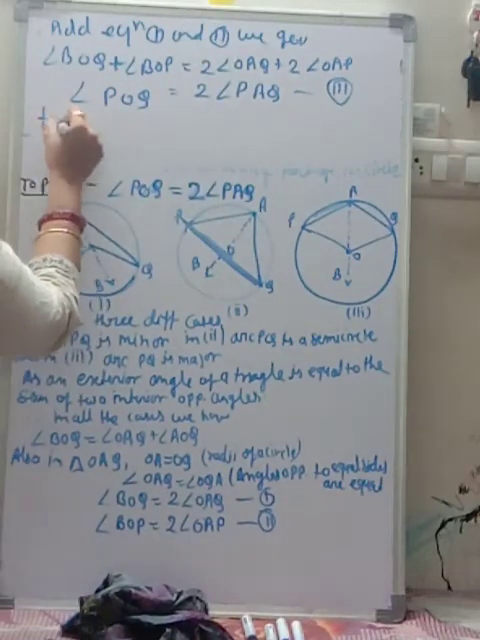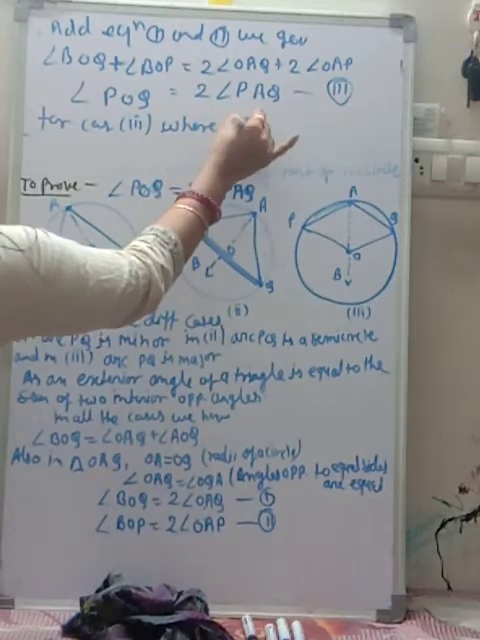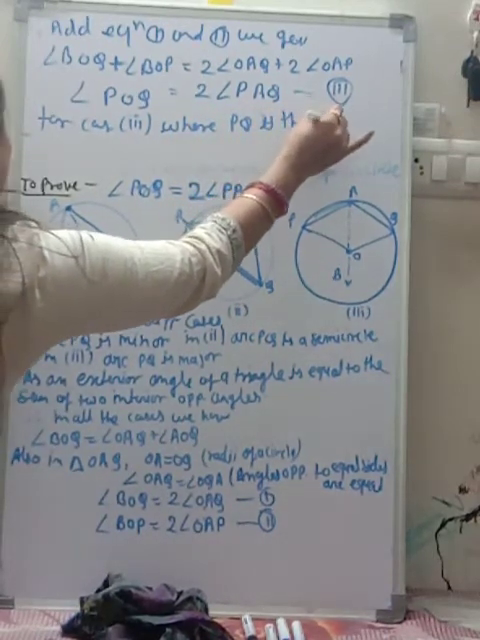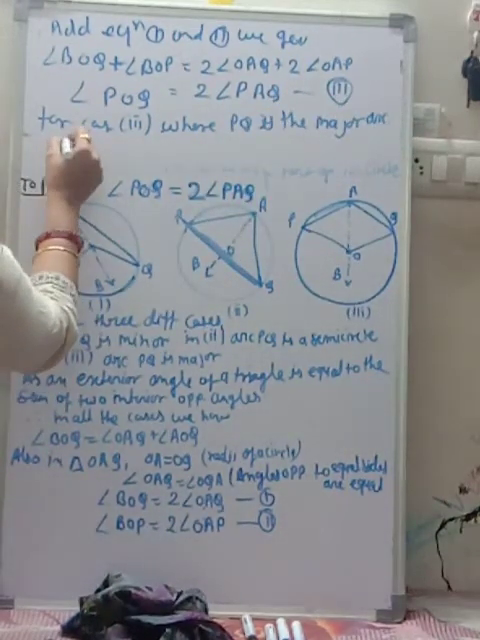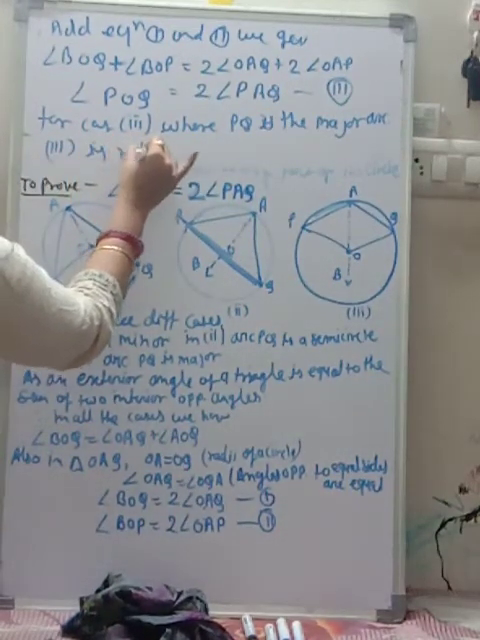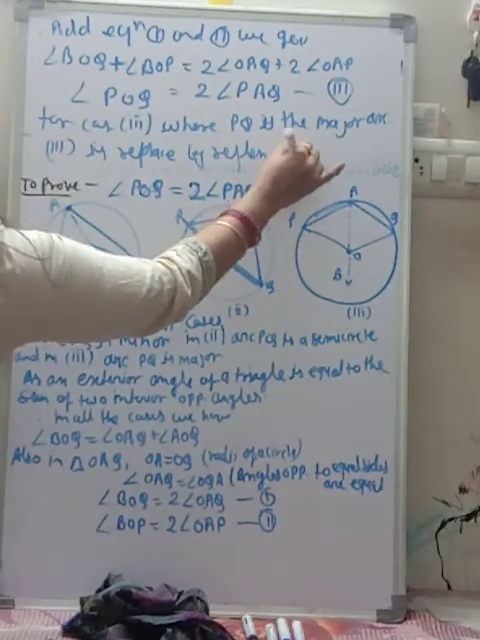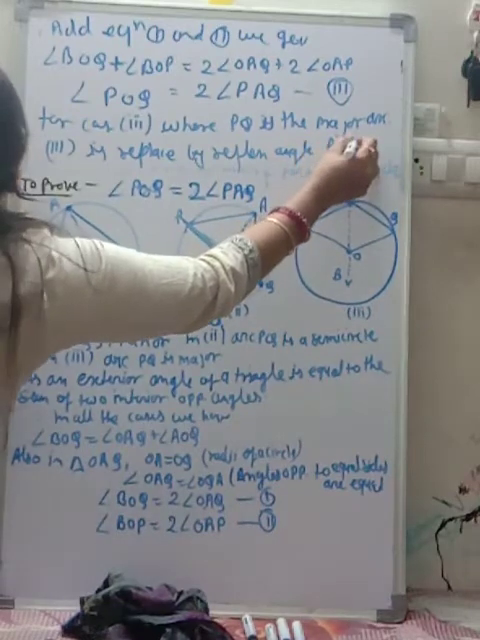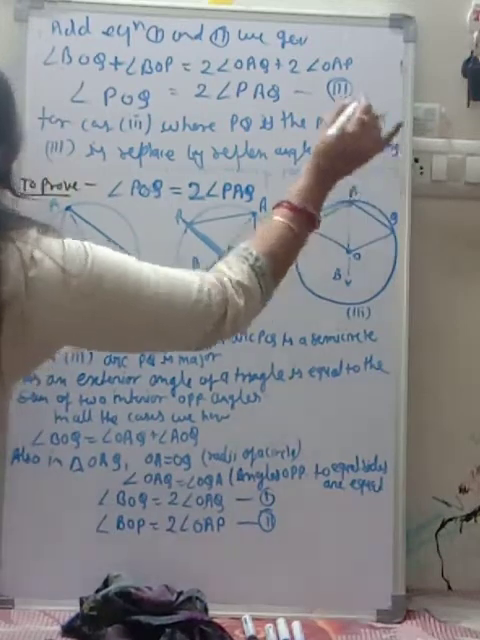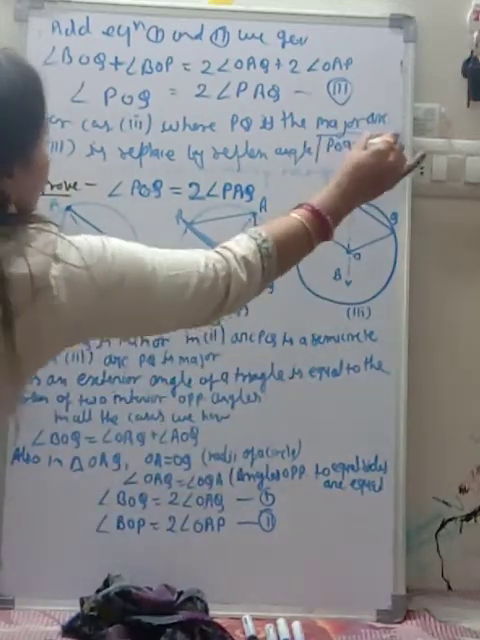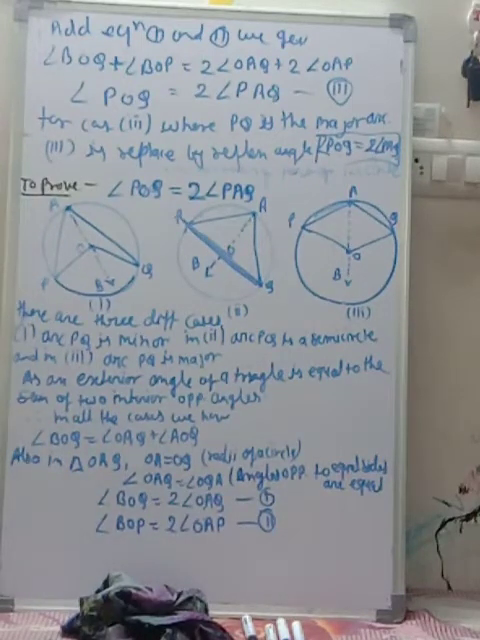So for the third case, where PQ is the major arc, the third equation is replaced by the reflex angle POQ equal to twice of angle PAQ. So hence proved: angle POQ is equal to twice of angle PAQ.